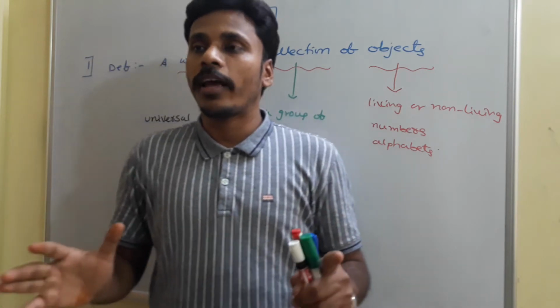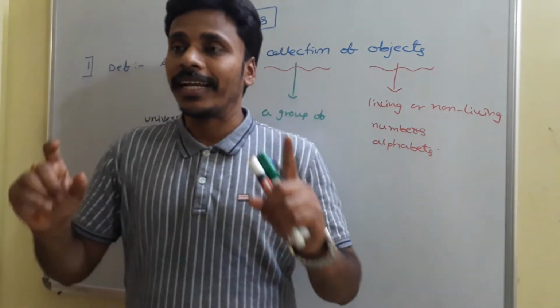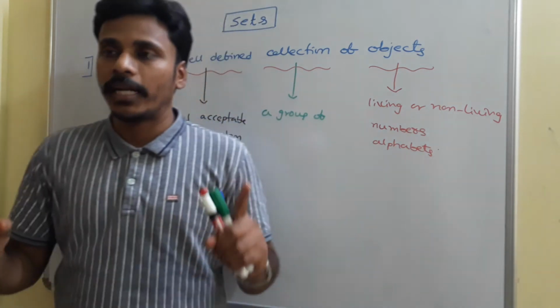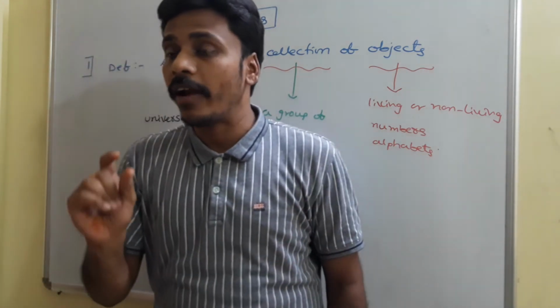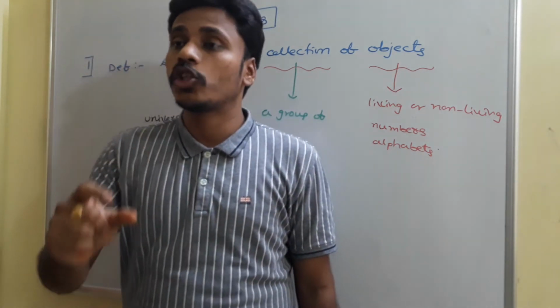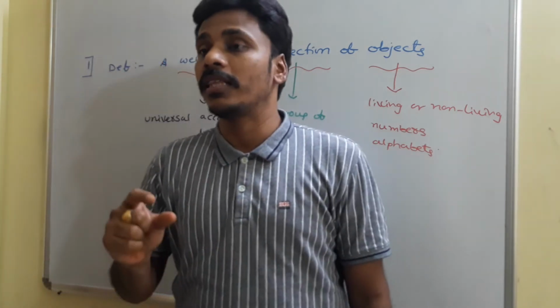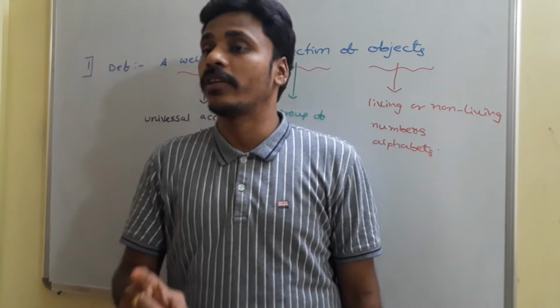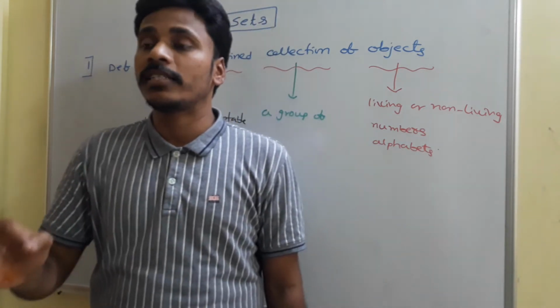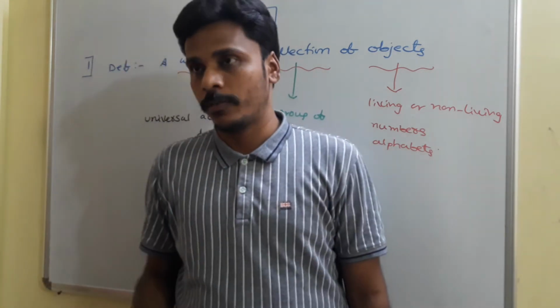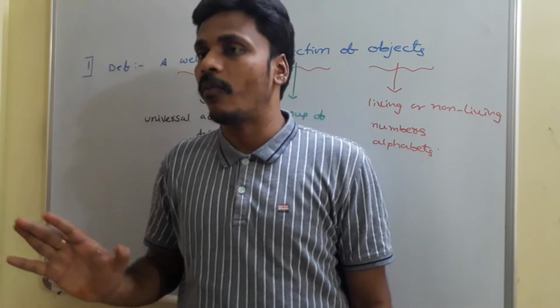So at the end, what I am going to conclude is, a set is nothing but a well defined collection of objects. Well defined in the sense here that the definition should have universal acceptability. Universal acceptability means the definition should convey the same meaning for each and every person of this universe. That is the meaning of well defined.